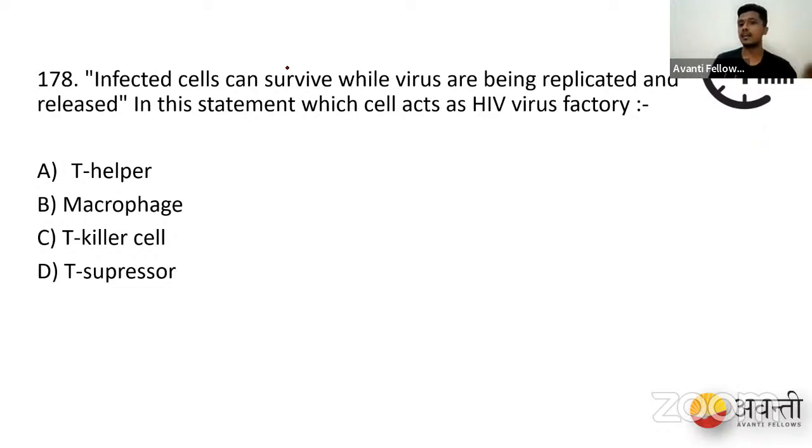Infected cells can survive while the viruses are being replicated. Absolutely right. That infected cell that can survive is basically the macrophage. Macrophages are cells that act as an HIV factory. They modify the DNA, and the DNA produces a lot of viral RNAs, and each viral RNA becomes a new provirus. So macrophages are called the HIV factory. It is so well given in your textbook. So you have chosen the right option, macrophages, and your option B is correct.